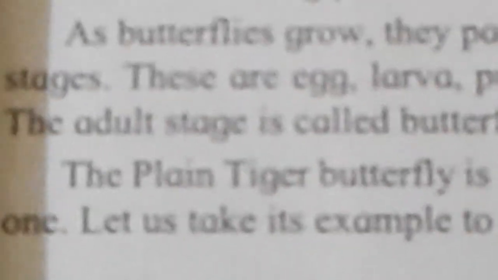Metamorphosis in a butterfly. It is the same in the butterfly. Butterflies of various shapes and beautiful colors are a part of our environment. They live their life among plants. As butterflies grow, they pass through 4 stages. These are egg, larva, pupa, and adult. The adult stage is called the butterfly. First egg, then larva, then pupa, and then the big butterfly.